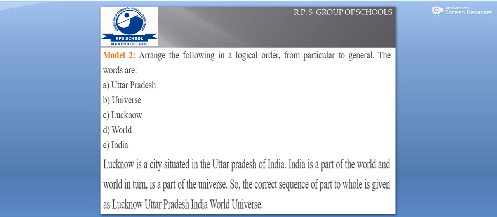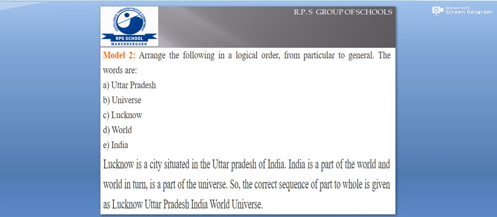If we talk about time, first we have seconds, then minutes, then hours, then day, then week, then month, and then year. Understood what is called moving from particular to general? So yes, now the question is, arrange the following in a logical order from particular to general. The words are Uttar Pradesh, which is the name of a state.